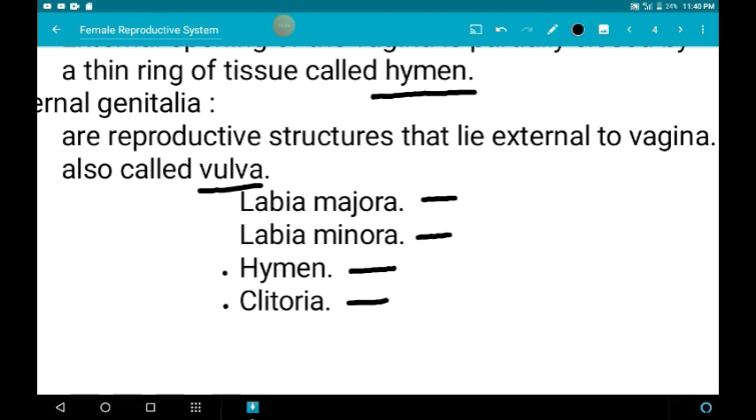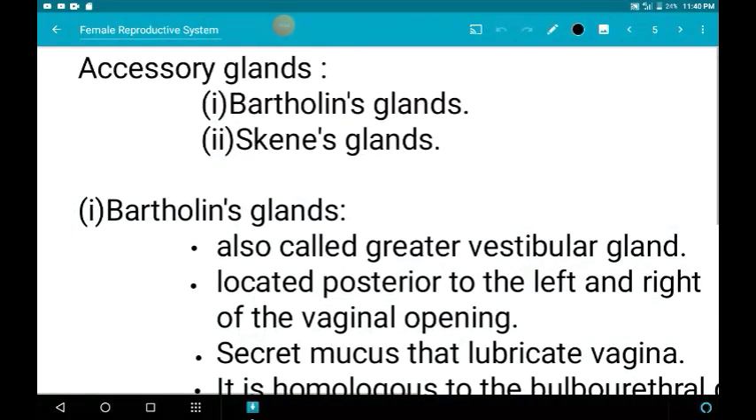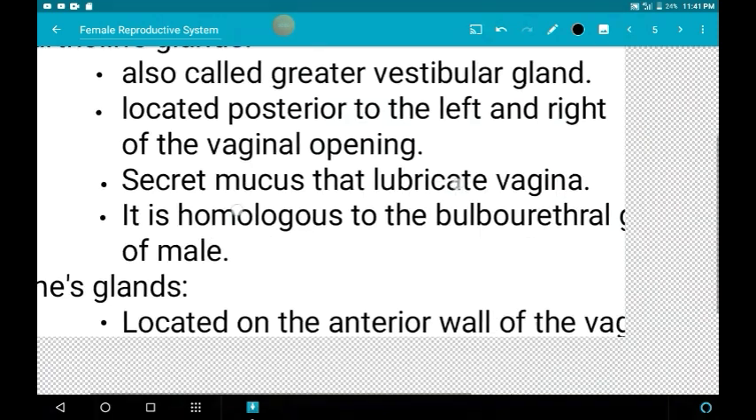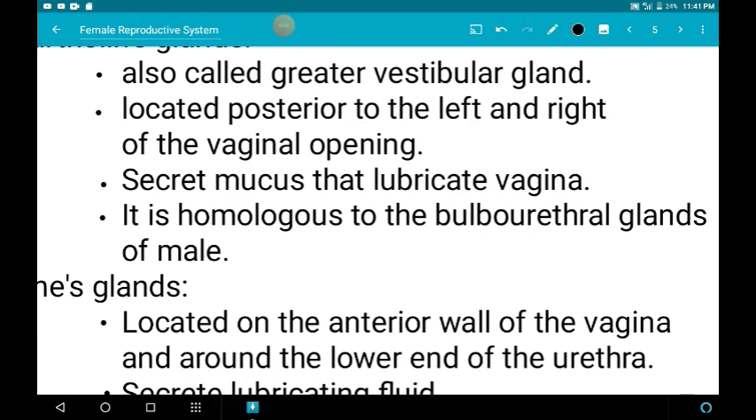Next we are going to see the accessory glands. The male reproductive system possesses 3 accessory glands. The female reproductive system consists of 2 accessory glands. They are Bartholin's gland and Skene's gland. First we are going to see Bartholin's gland. Bartholin's gland is also called the greater vestibular gland.